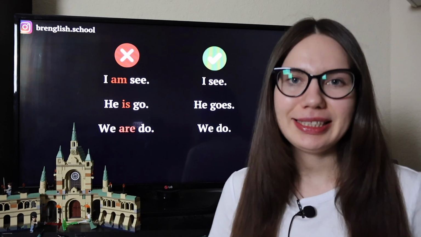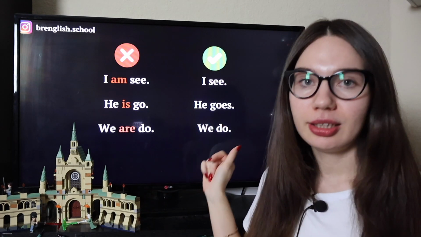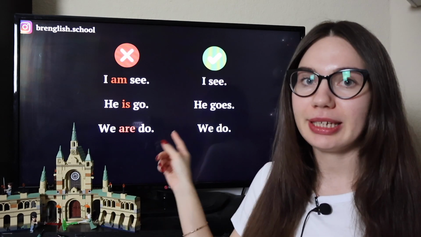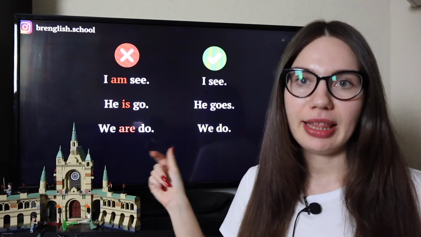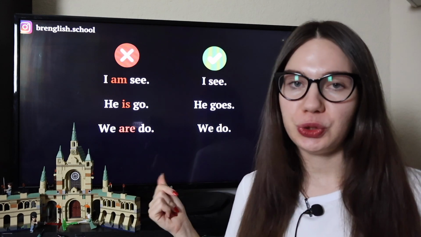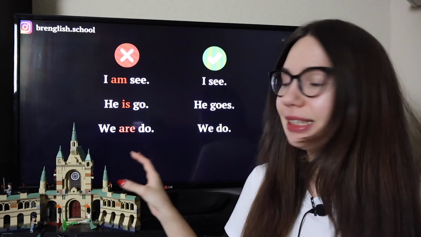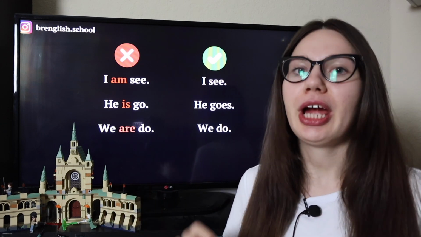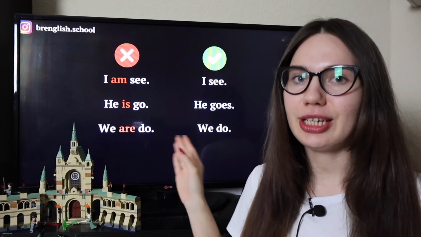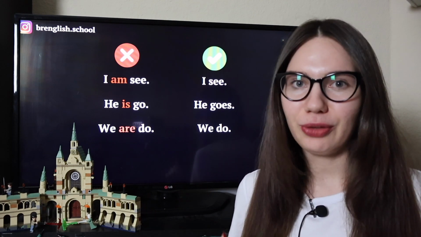Never. I see. For example, the next one will be he goes, not he is go. Present simple, it will be he goes. And the next one, we do, not we are do, we do. So you cannot use the verb to be in a sentence where you have your actual verb. So I see, he goes, we do, but without the verb to be.